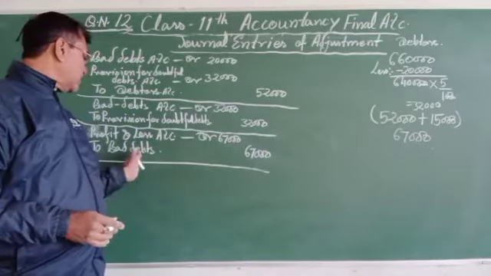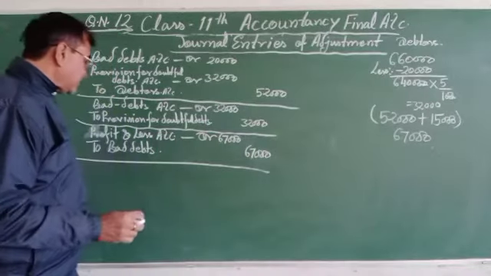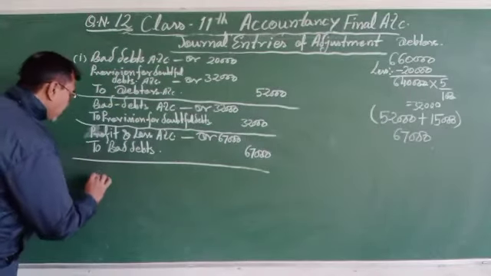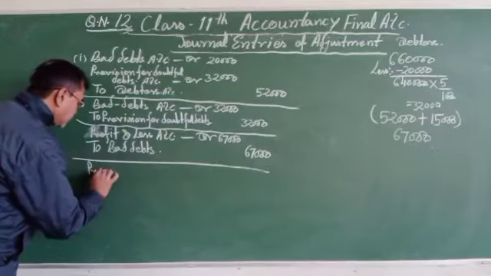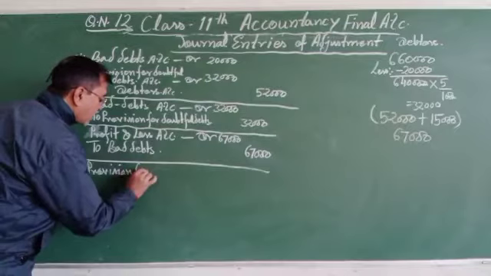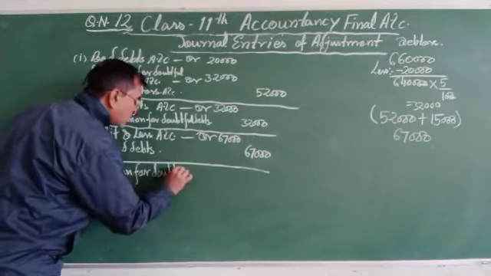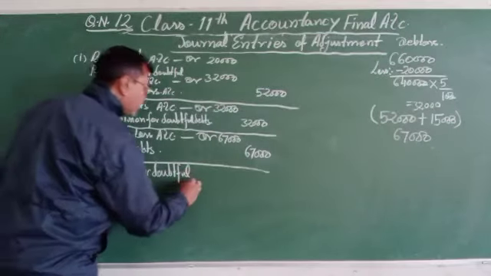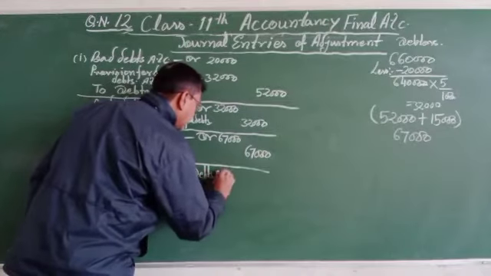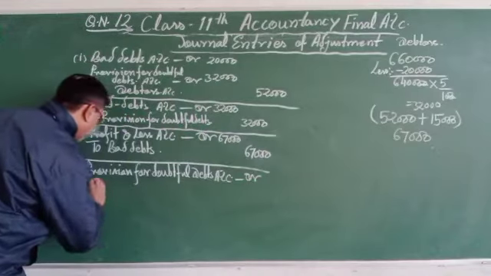And then after the old provision given, the journal entry: provision for doubtful debts account debit to bad debts.